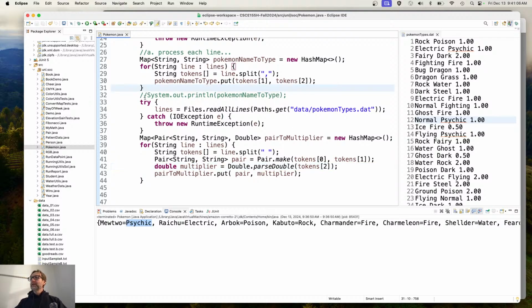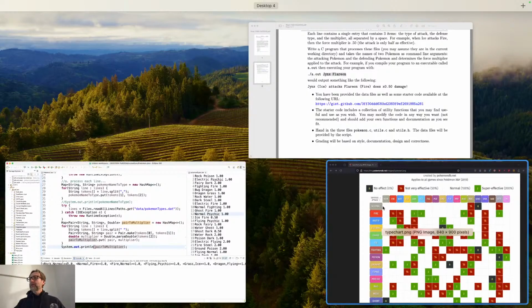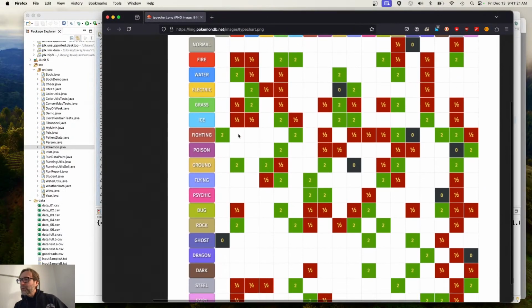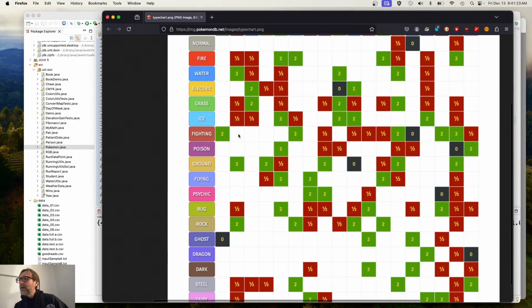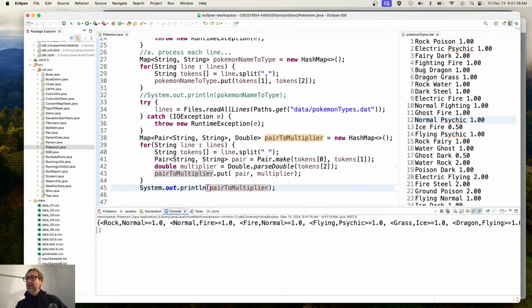Once again, let's go ahead and spot check this to make sure that it's working. I'm going to go ahead and print out that multiplier map. Let's run that again. So rock to normal is 1. We can go ahead and check it out over here. Where is rock? Does anybody see rock? Okay, there we go. Rock to normal is going to be white, so it's 1. That looks good to me.